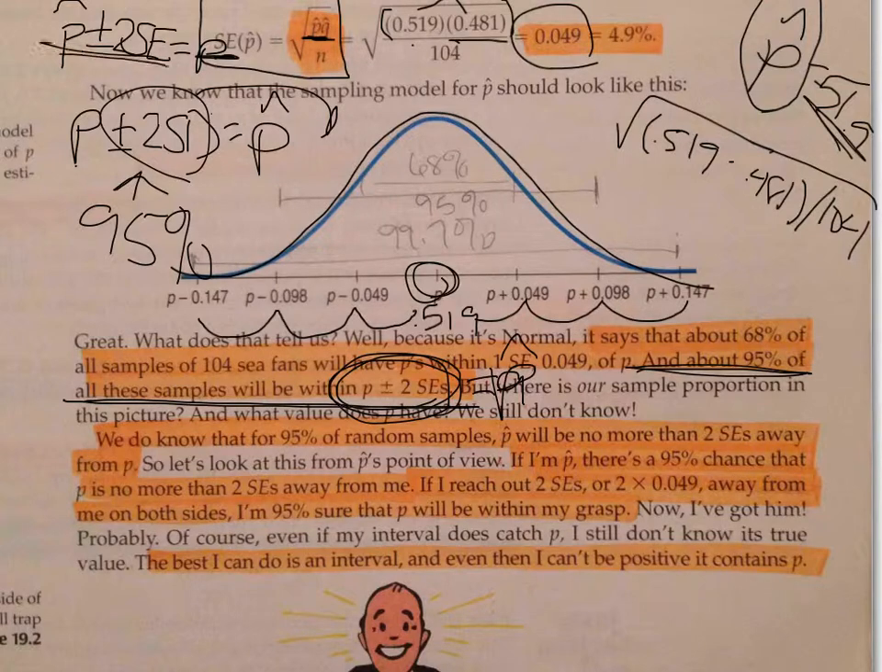Well, it should be plus or minus 2 standard errors away from my sample 95% of the time. And that is the whole point of a confidence interval. It's all based on the sampling distributions that we did in chapter 18. It's all based on the normal model that we've been doing. So I'm not sure where P is, but I am sure that 95% of the time it will be within 2 standard errors away from the sample that I collected. And that is as good as I can get.